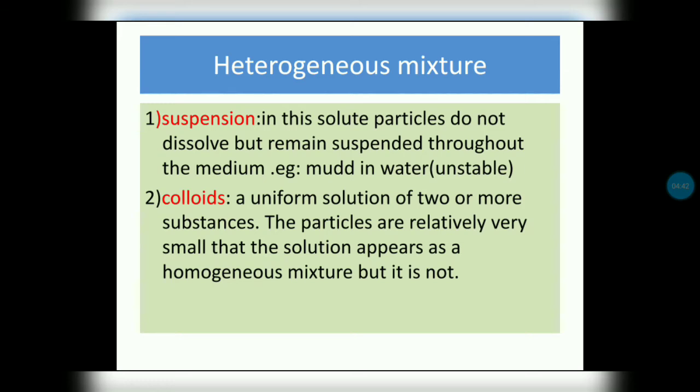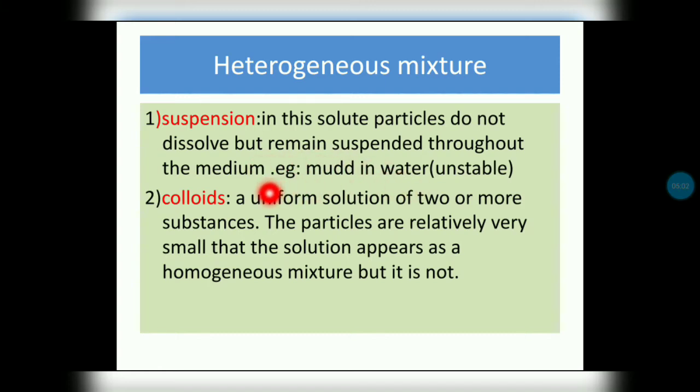What is a heterogeneous mixture? It has non-uniform composition, and the particles we can see with the naked eye. Heterogeneous mixtures have two types: suspension and colloids. Suspension means solute particles do not dissolve but remain suspended throughout the medium.